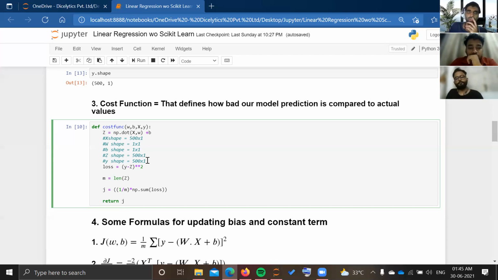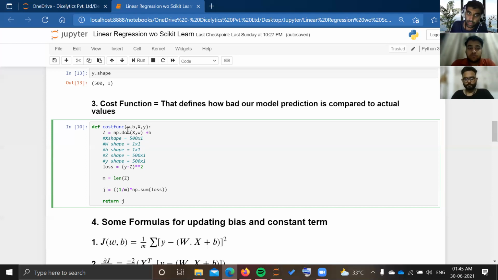Yeah, so I want to add some more points on this cost function, as Divyanshu sir has reminded me. The cost function will basically tell you how good or how bad the prediction from the model is. Here, for the first step, I have given some random values of W and B. So it will tell me how bad or how good my prediction from this model is compared to my actual values. Or you can say it will give me an idea of how accurate my model is, in common terms.